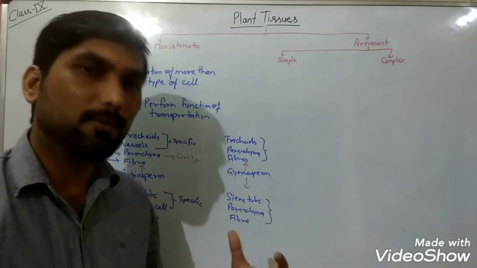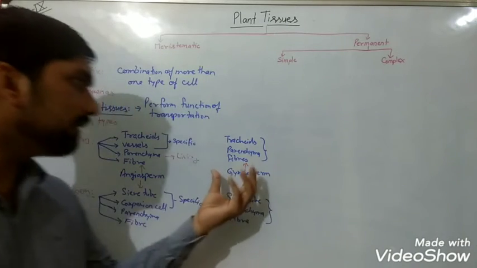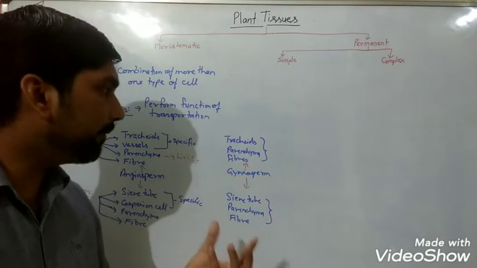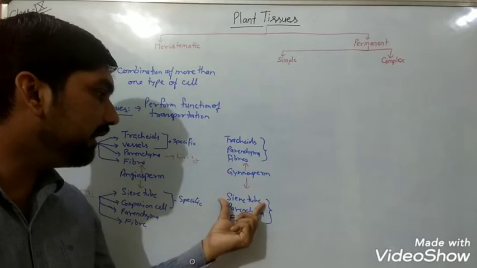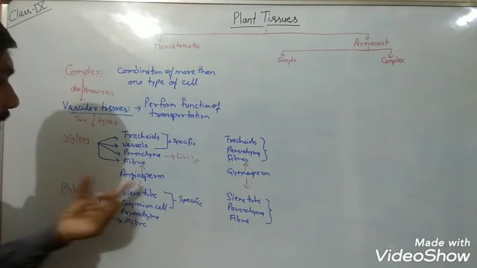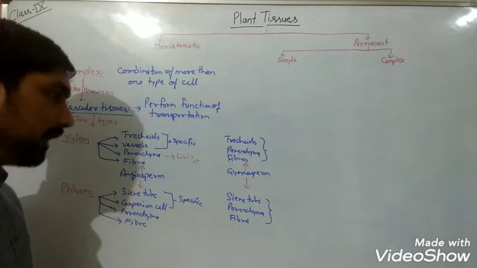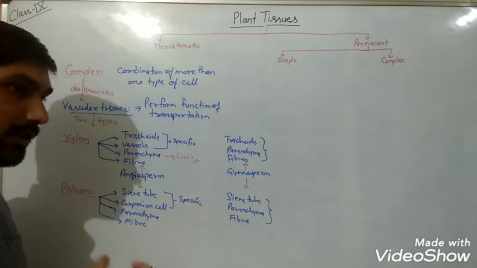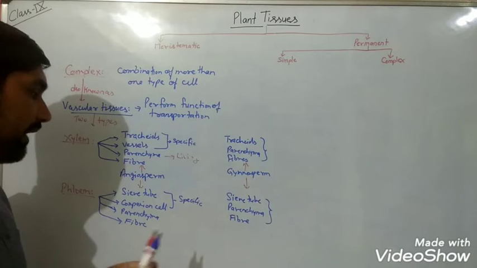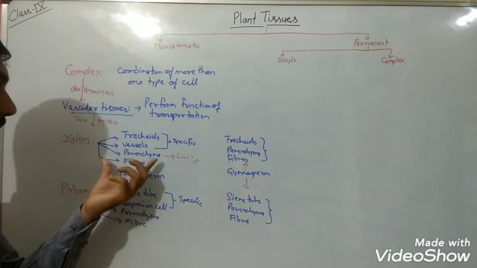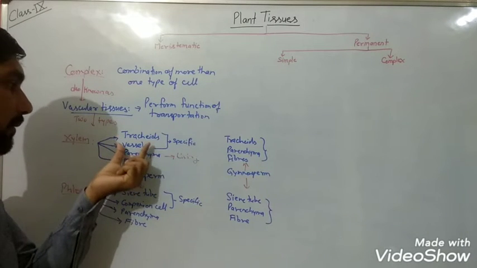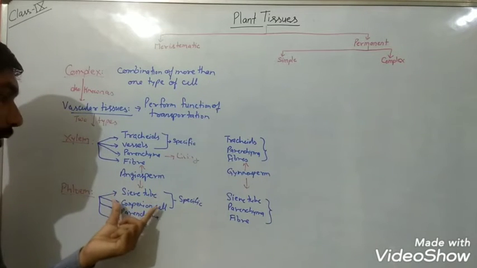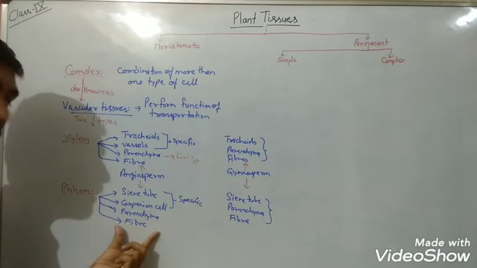So this is the arrangement in gymnosperms, the plants which are non-flowering, because they do not need a large amount of water for their survival, and thus they can meet the requirement of water and food with the help of tracheids and sieve tubes. But when we consider angiosperms, the flowering plants, since there is a requirement of more water and the conduction of food is also very much required there, what do they have? Four components: tracheids, vessels, parenchyma, and fiber related to the xylem, and sieve tube, companion cell, parenchyma, and fiber related to the phloem.